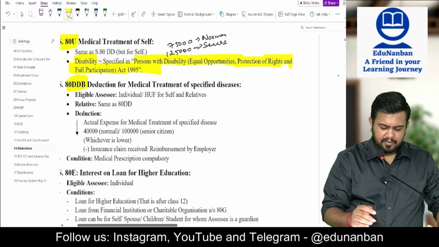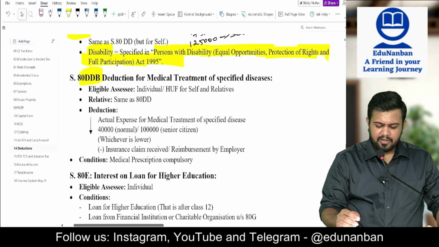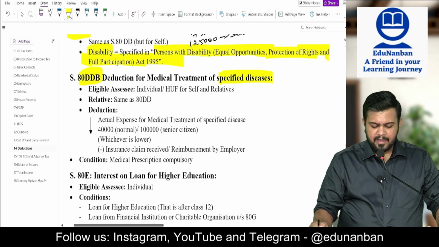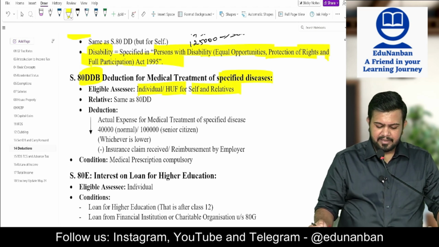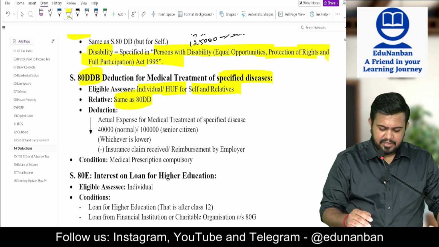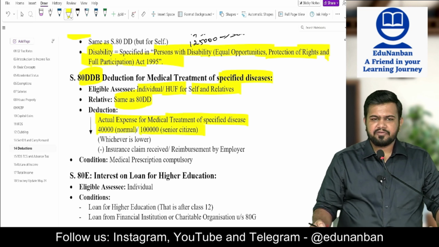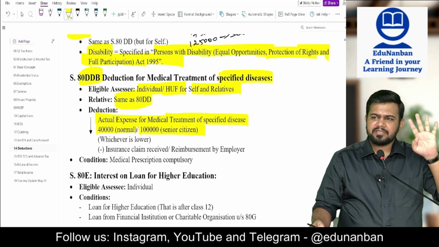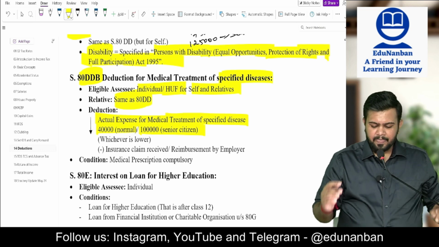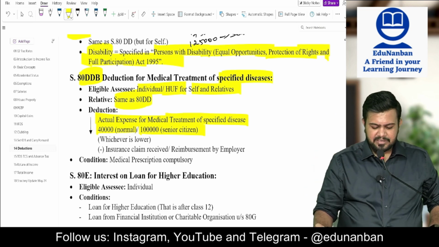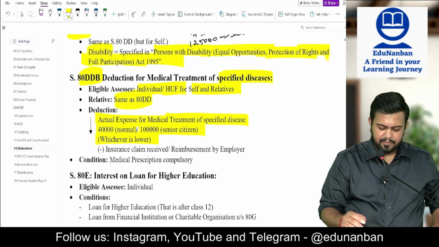80DDB is for specified diseases. Eligible assessee: individual, HUF, for whom: self and relatives. Relative definition is same as 80DD. Deduction is what? Actual medical expense for the specified disease, or 40,000 in case of normal and 1 lakh in case of senior citizen. Not a senior citizen means 40,000 maximum limit. Senior citizen means 1 lakh is the maximum limit, whichever is lower.